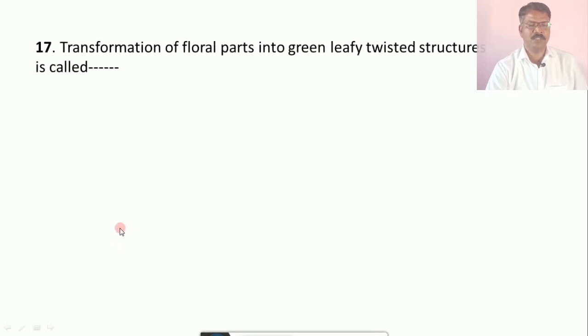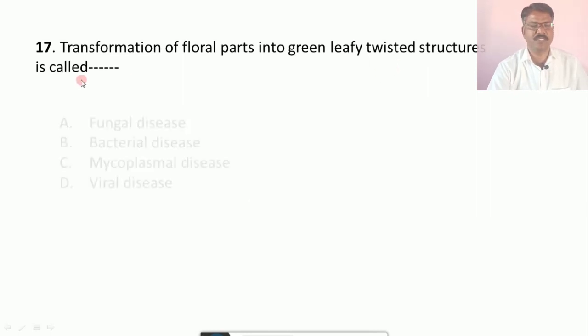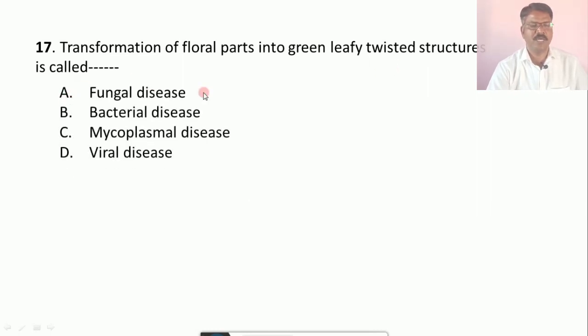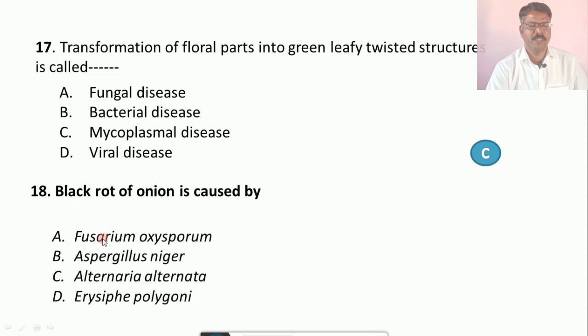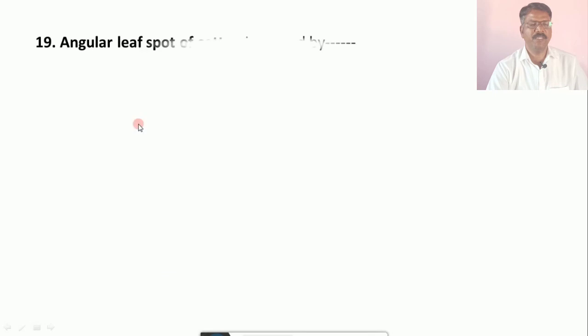Question number 17. Transformation of floral parts into green leafy twisted structures is called dash. Options are A. Fungal disease, B. Bacterial disease, C. Mycoplasmal disease, D. Viral disease. And the correct option is C, that is mycoplasmal disease. Question number 18. Black rot of onion is caused by A. Fusarium oxysporum, B. Aspergillus niger, C. Alternaria alternata, D. Erysiphe polygoni. And the correct answer is B, Aspergillus niger.